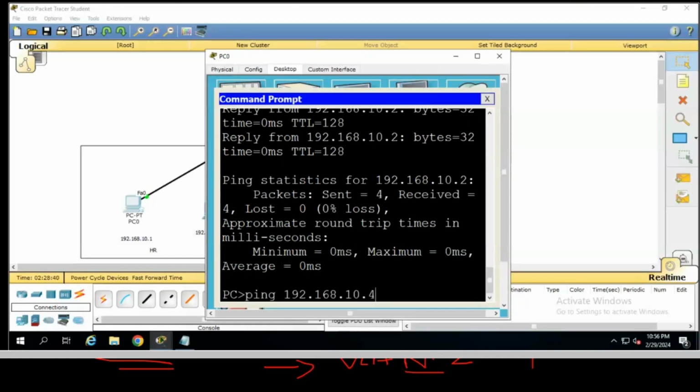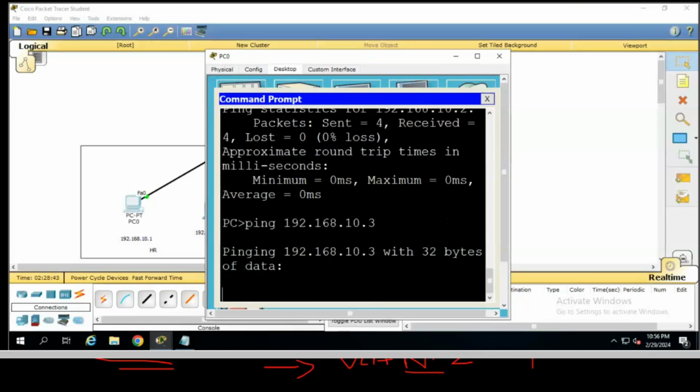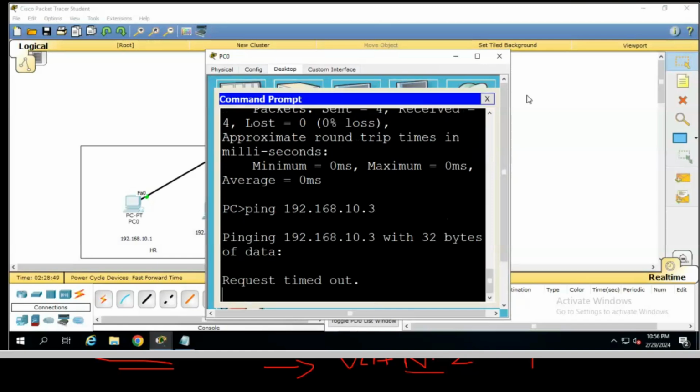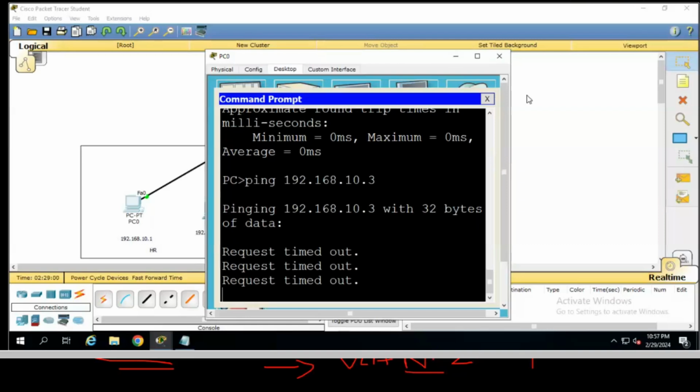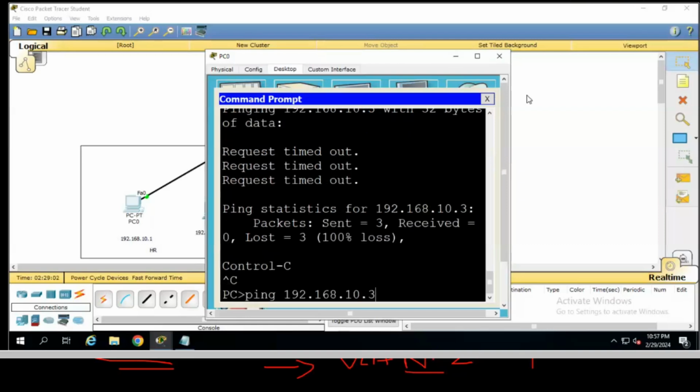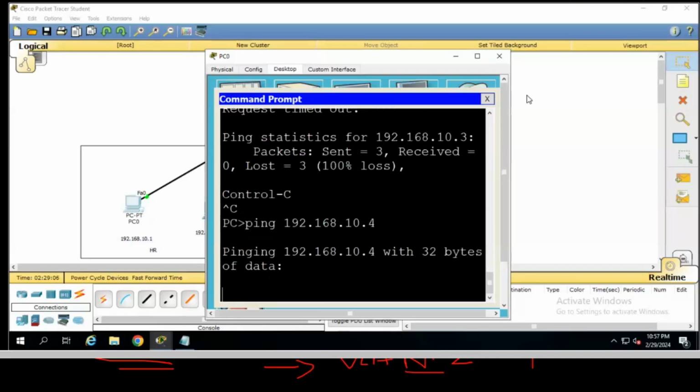Now if I try to ping the third PC, 10.3, it will show me an error. Maybe request timeout or something. Request timeout. It's showing an error. It is not able to ping. The network is the same, the switch is the same, but we can't ping a PC in a different VLAN. If I try to ping the fourth PC, 10.4, I think, it will also show me an error.